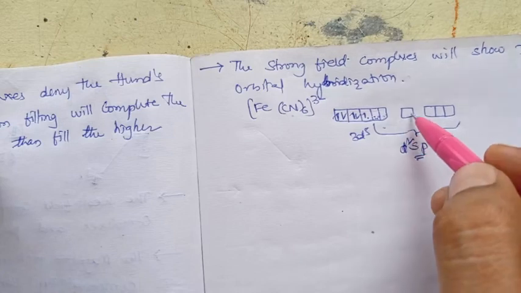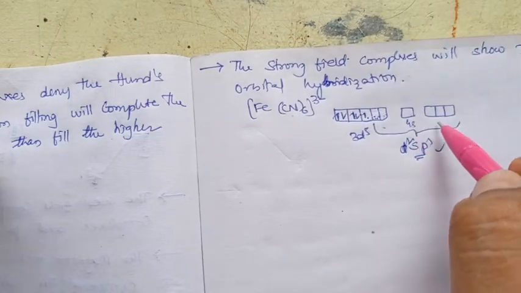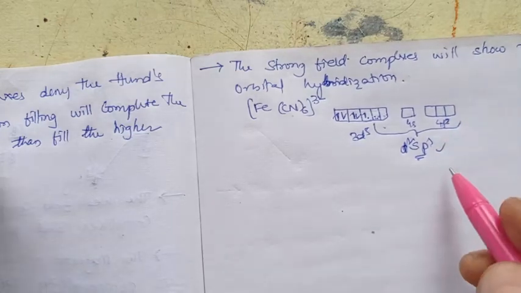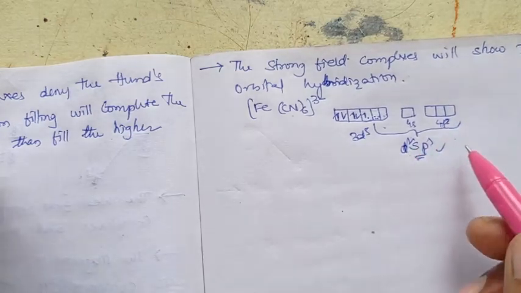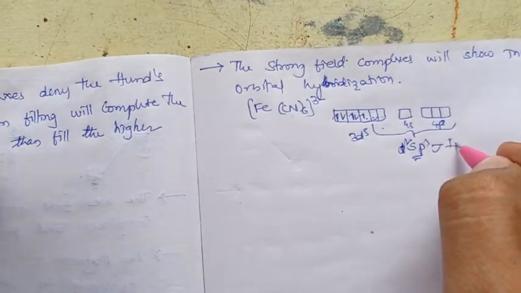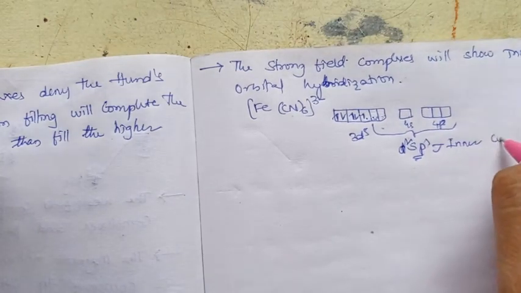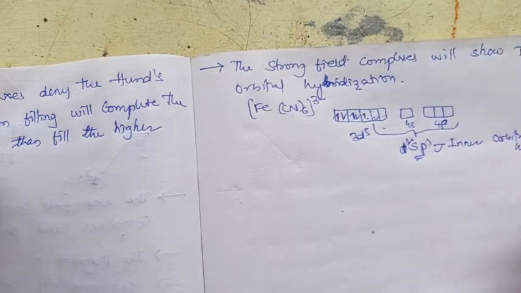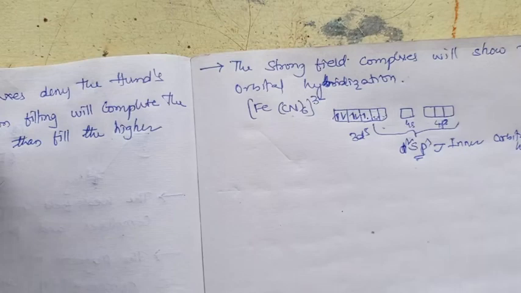So it will be d2sp3 hybridization. This will be called inner orbital hybridization. So these strong field complexes will exhibit inner orbital hybridization.